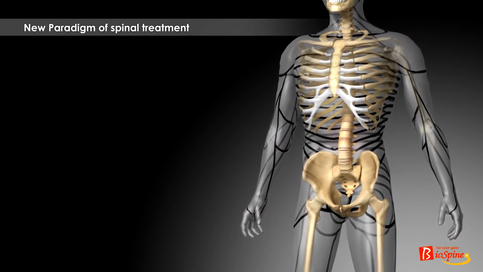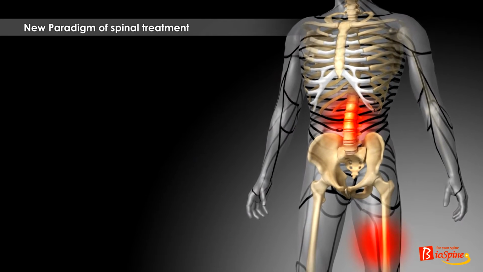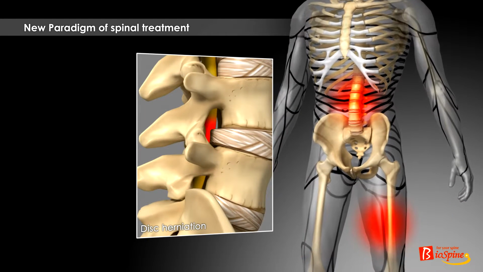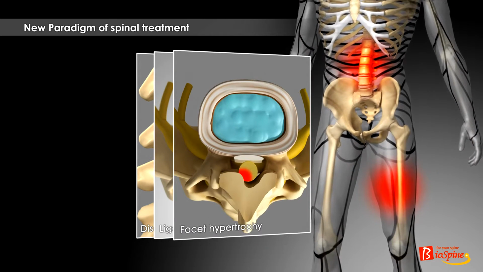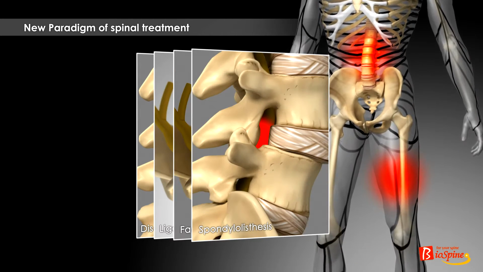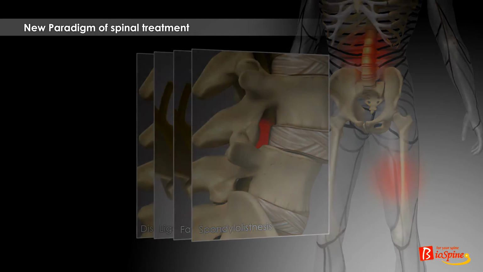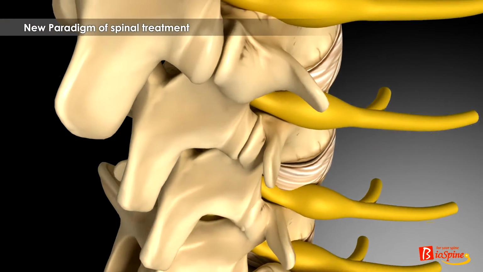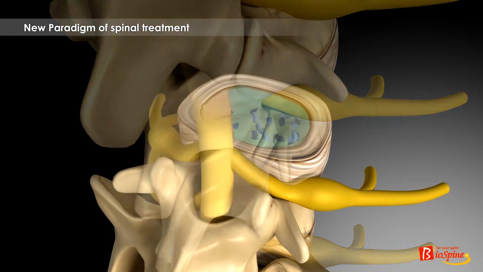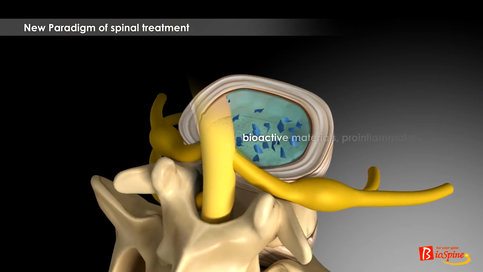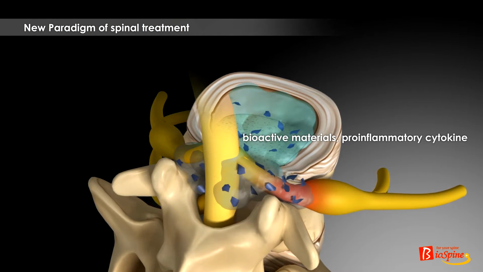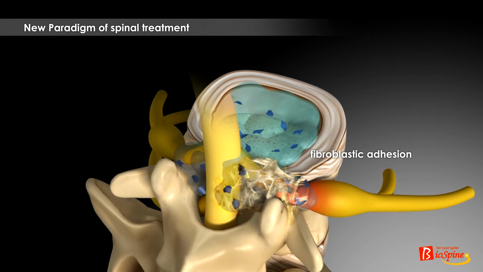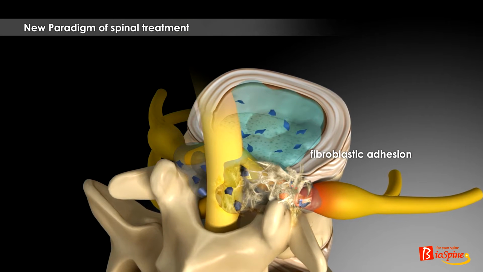As the main cause of back pain and leg pain, we have focused on the mechanical factors, such as disc herniation, ligament thickening, facet hypertrophy, and structural change like stenosis and spondylolisthesis, up to now. Recently, surgeons have paid attention to the inflammatory factors such as fibroblastic adhesion by bioactive material, pro-inflammatory cytokine, released from the impaired intervertebral disc and cartilage.